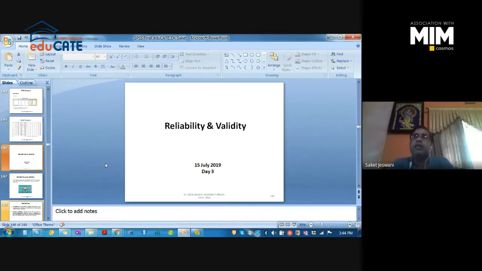Validity is basically checked through factor analysis, and reliability is basically checked through Cronbach's coefficient alpha. Factor analysis is also known as a data reduction technique. It reduces the unwanted items and variables from your instrument.